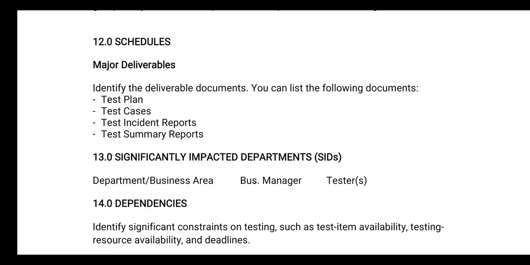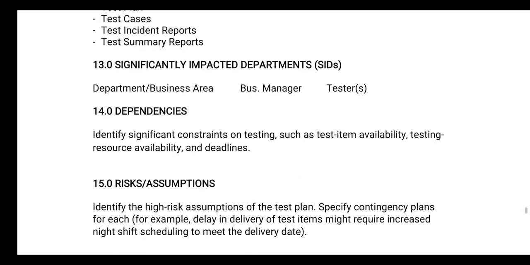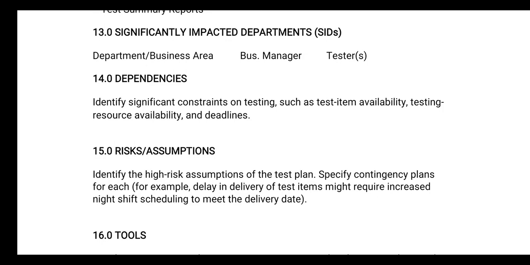And you can list the following documents. Then significantly impacted departments: which department is going to be impacted by, or is going to perform, this testing activity, or who is going to be responsible for it. There is a department and business area, and the business manager and tester are also impacted in this particular testing activity. Then different dependencies, you need to identify the different dependencies. Identify the significant constraints on testing, such as test item availability, testing resource availability, and deadlines.